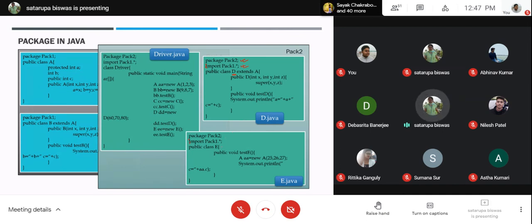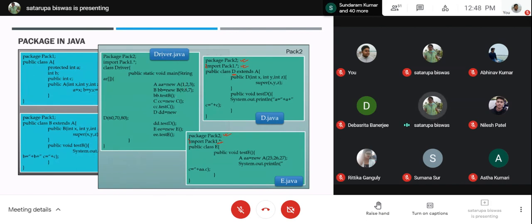Similarly, here you have the E class, which is also a part of the package pack2 and imports the package pack1's classes. So apart from writing pack1.*, you can write pack1.A also, because only the A class from pack1 is used here. Similarly, in case of E also, you can replace this with pack1.A because only the A class is going to be used here. But the driver class is also a part of pack2.